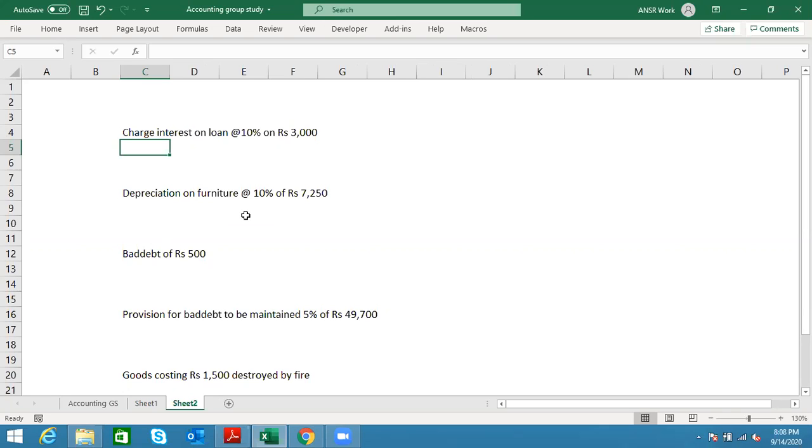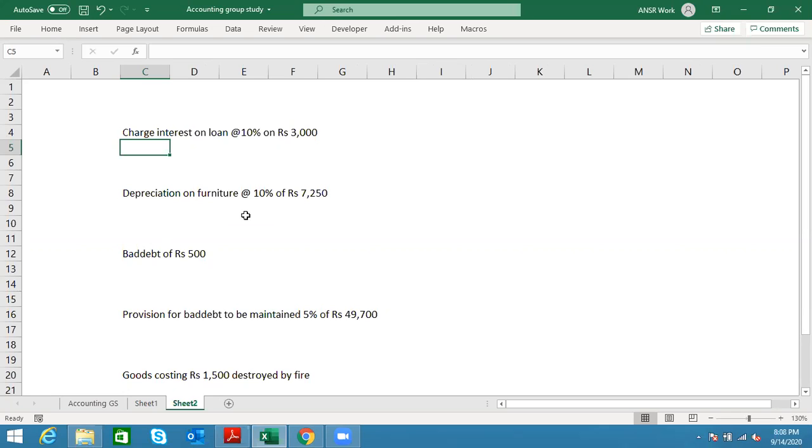So here, let me clarify, we are charging interest, and definitely nothing is mentioned about cash. So cash is not received yet because we are charging interest basically. What are the two aspects?